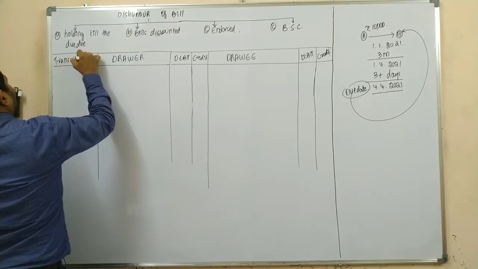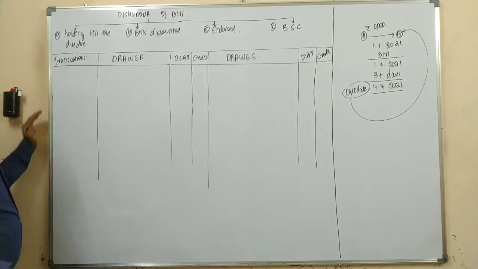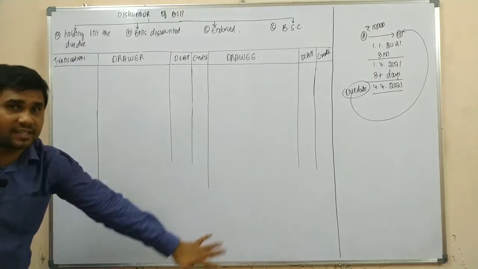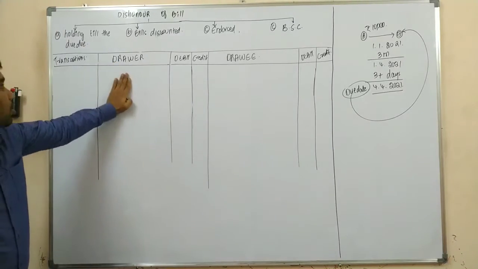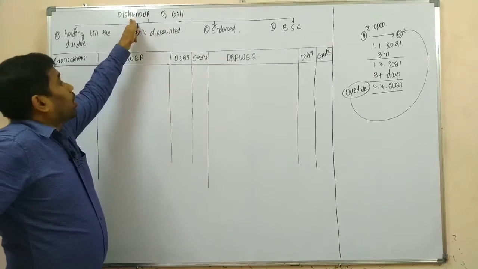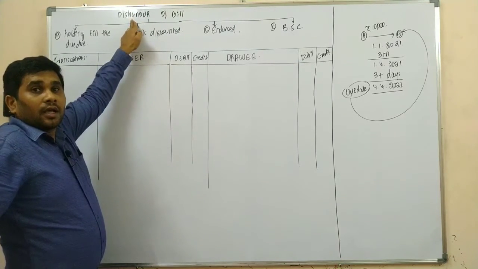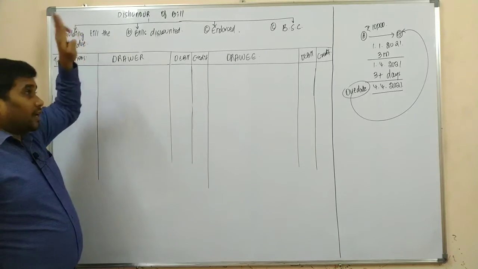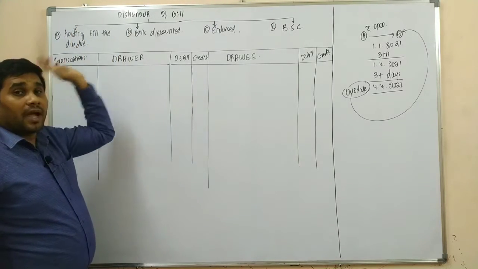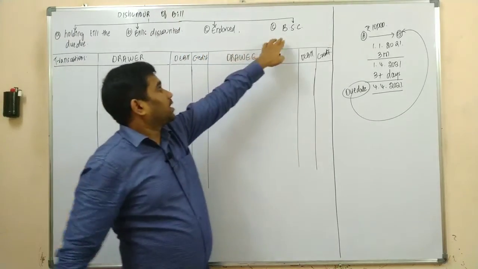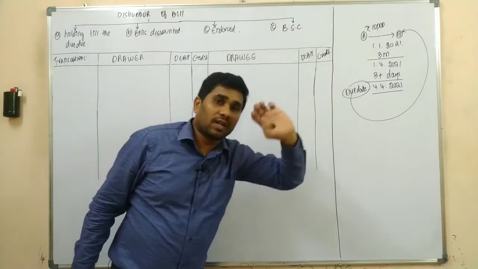So as we are supposed to record the journal entries in the books of various parties, that is nothing but your drawer and a drawee, if the bill was dishonored, if it was holding till the due date and dishonored, if it was discounted with the banker and it was dishonored, and if it was endorsed and dishonored, and if it was sent for the purpose of collection and dishonored.